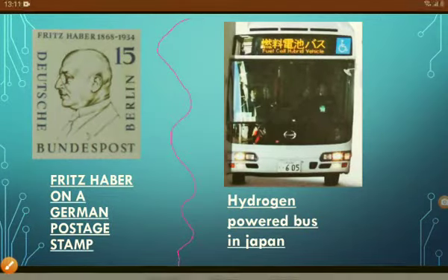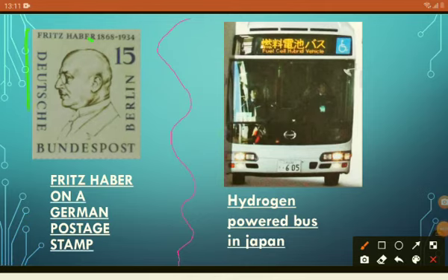The ticket-type thing that you can see here, I will mark it. This is a postage stamp. The combination of hydrogen and nitrogen produces ammonia, a vital compound in fertilizer that aids plant growth. Known as the Haber process, this technique was developed by German chemist Friedrich Haber in the early 20th century and it is still widely used today.